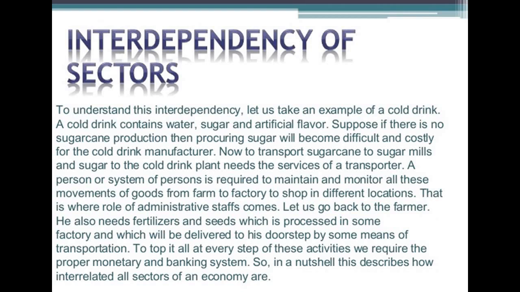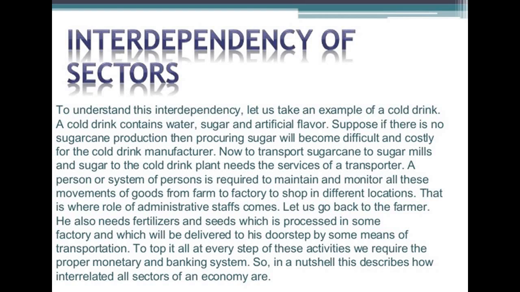We also need fertilizers and seeds, which are processed in some factory and delivered to his doorstep by some means of transportation. To top it all, every step of activity requires a proper monetary and banking system also. So in a nutshell, this describes how interrelated all sectors of an economy are.